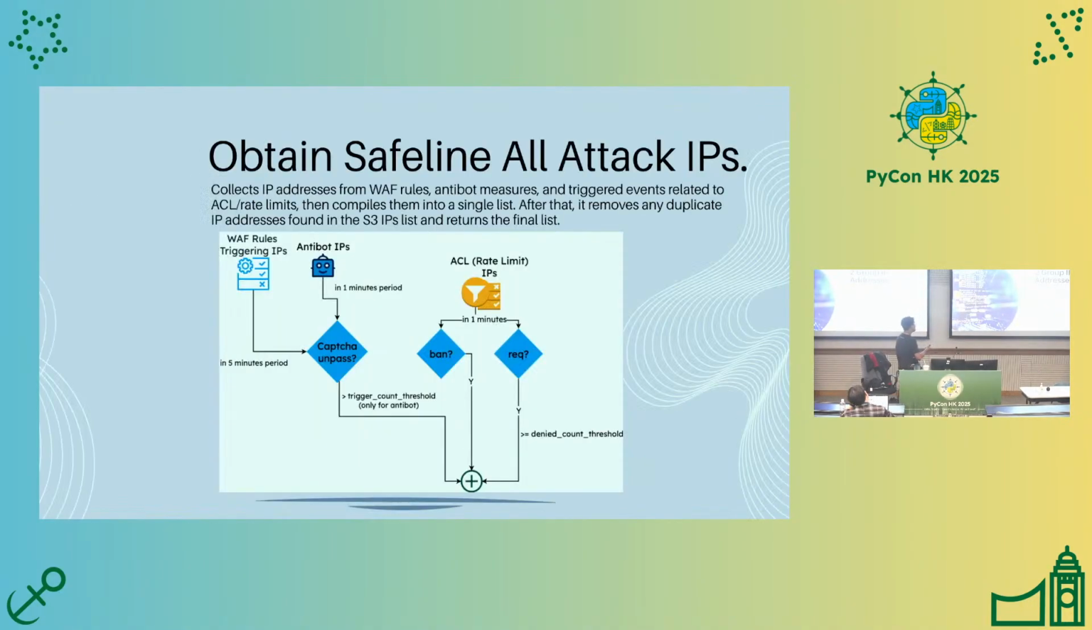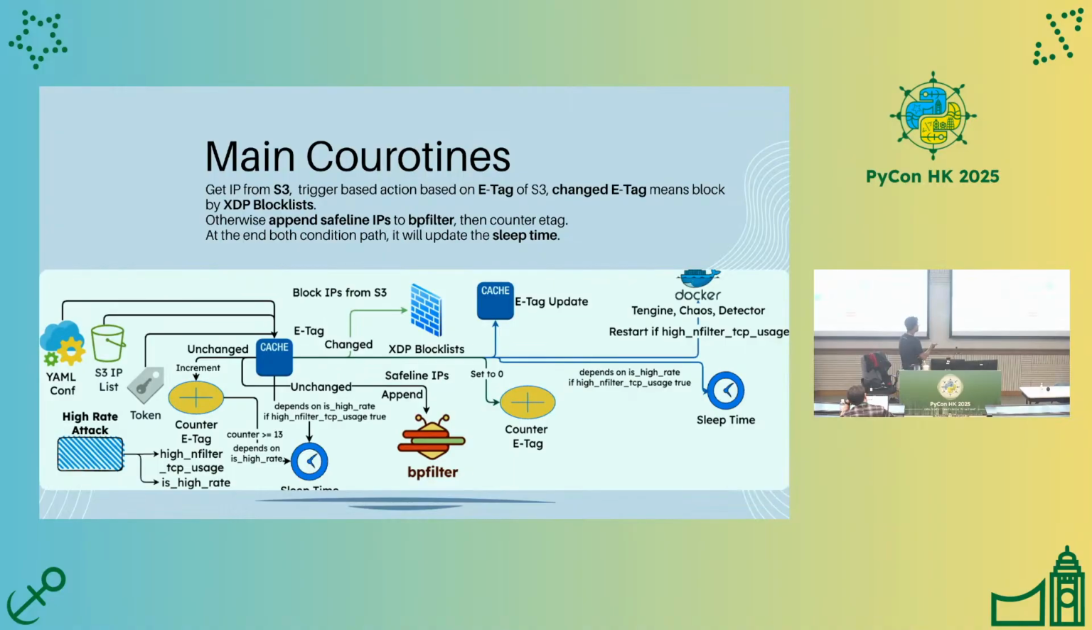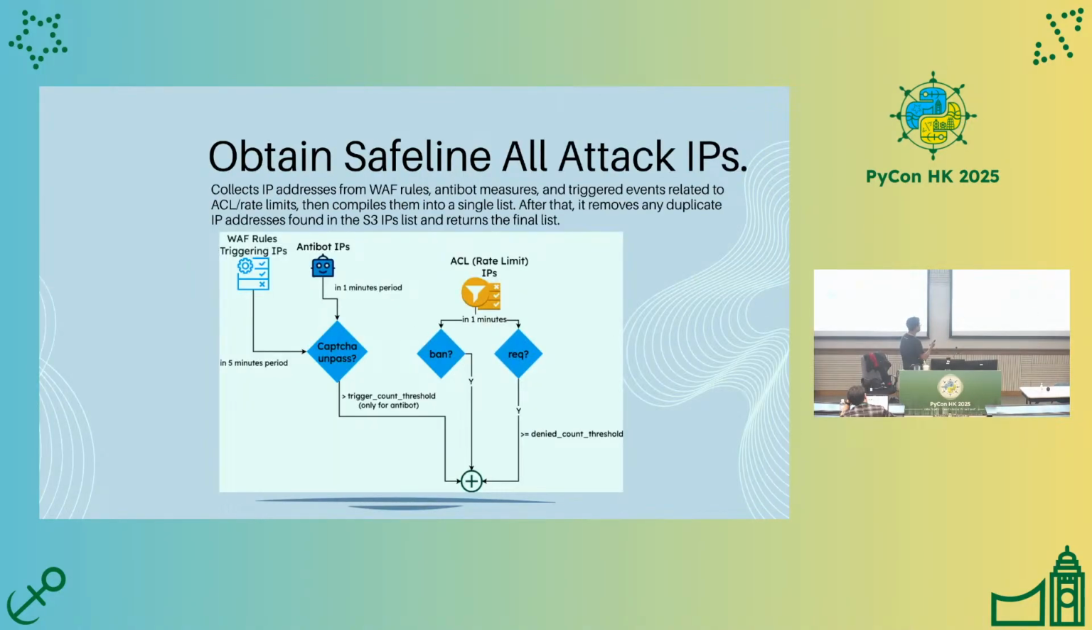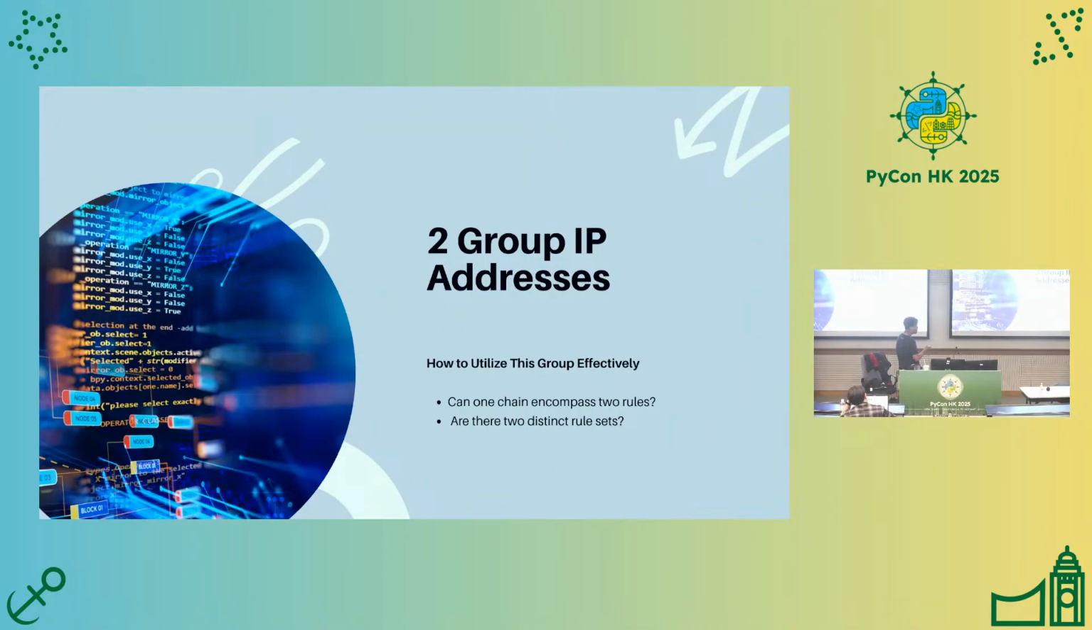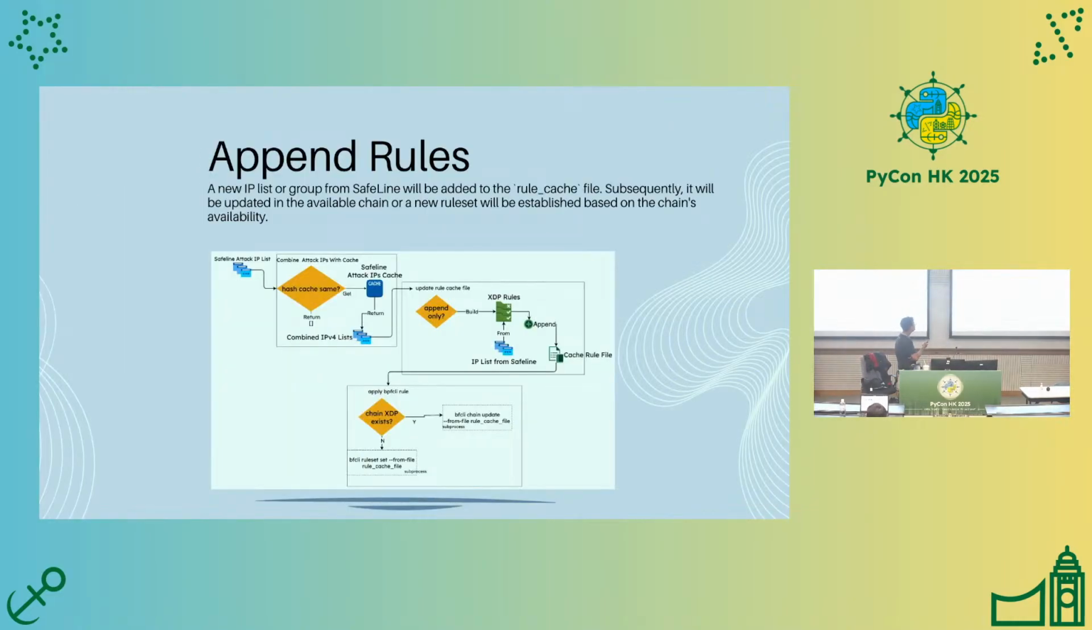Then after we know that, in this part and in this part, we know that there are two groups of IP addresses. So how do we utilize these groups effectively? Can one chain encompass two rules, or are there two distinct rule sets? I am actually appending the rule from the attacker IP addresses of SafeLine to the next line of the rule set.